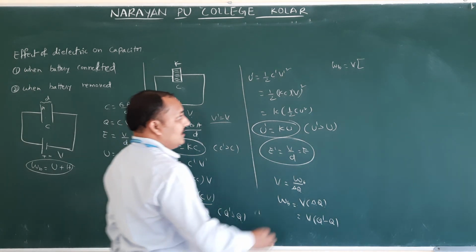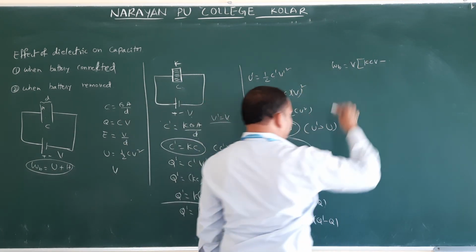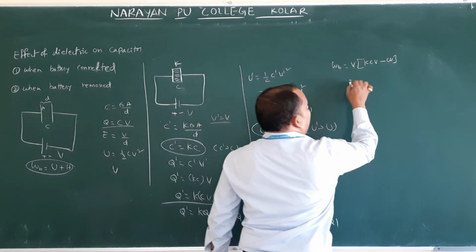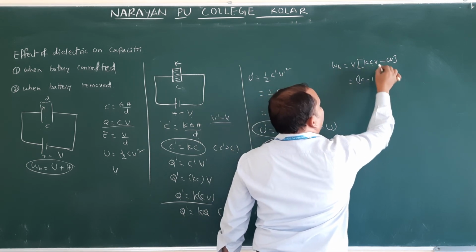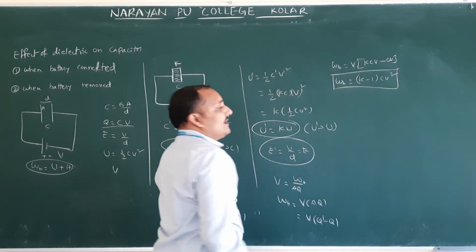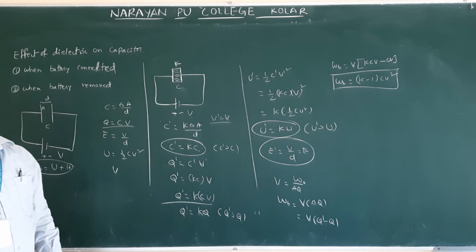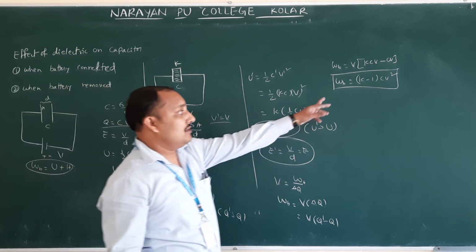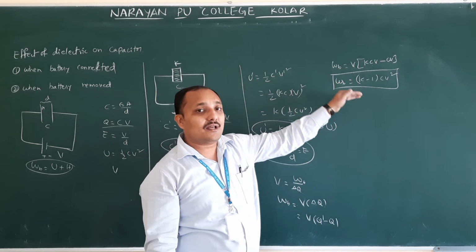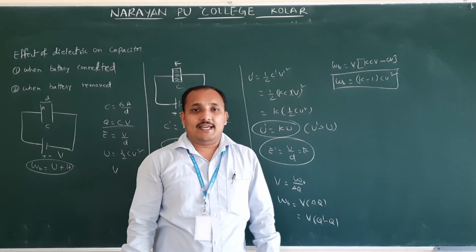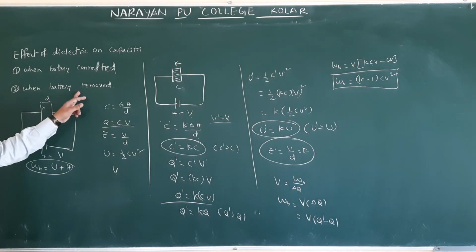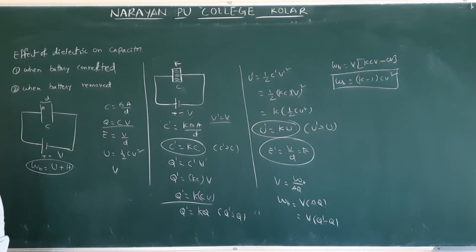Any equation we can use. We can use KCV minus the Q value, and here the Q value is CV. Then K minus 1, CV is common, and here one V is already there. Therefore, WB is equal to (K minus 1) CV squared. This is the work done by the battery. Sometimes they will ask, after introducing the dielectric, what is the work done by the battery? So this is the formula you have to use. Okay, these formulas are there for you. How these formulas came, I just explained. So today try to remember all this. Next session we are going to discuss when the battery is removed. From here onwards we will start the next session. Okay.